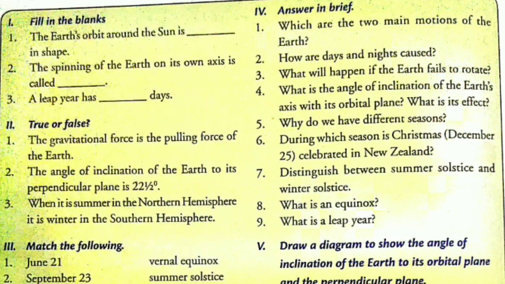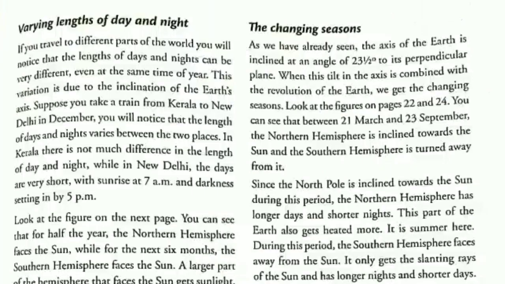Now question number 5. Why do we have different seasons? So for this we have to come to page number 25 of our books, under the heading the changing season, the answer will start from here. The axis of the earth is inclined at an angle of 23.5 degree to its perpendicular plane. When this tilt in the axis is combined with the revolution of the earth, we get the changing seasons.